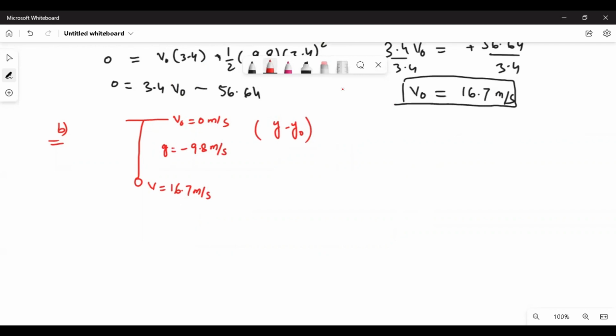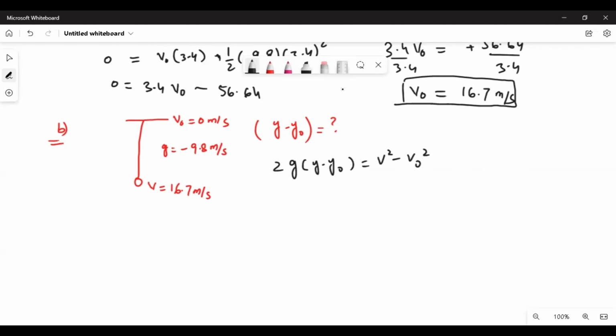If we don't want to use time, then use the third equation of motion. If you want to use the time, which was given as 3.4 seconds, then you can use the second equation of motion. So you have all 5 factors here. Y minus y naught is to find, time is there, acceleration is there, V and V naught are there. So you can use second or third, any of them. Here I'm not going to use the time, I'm just going to use V and V naught. So I will use the third equation. What is that third equation? It is 2g(y minus y naught) equals V squared minus V naught squared.